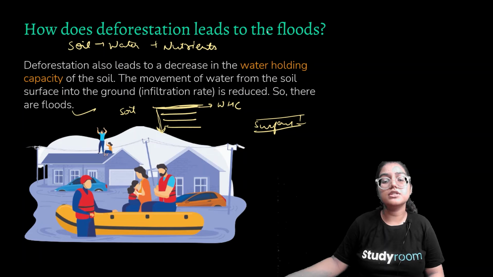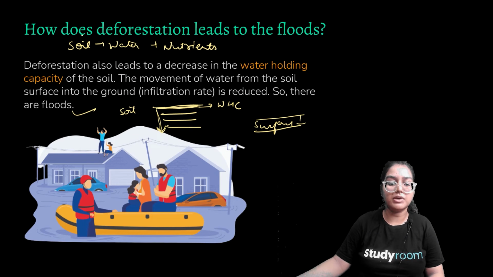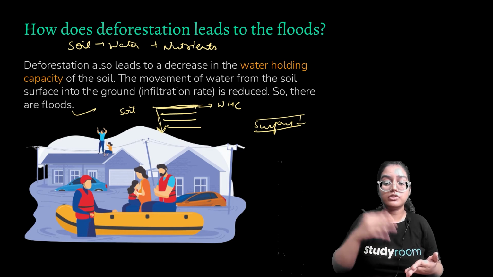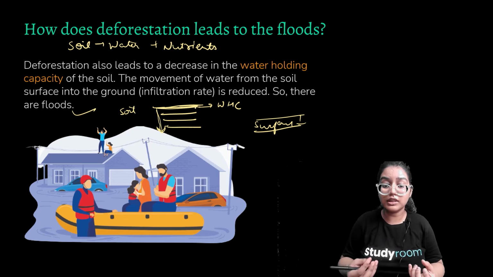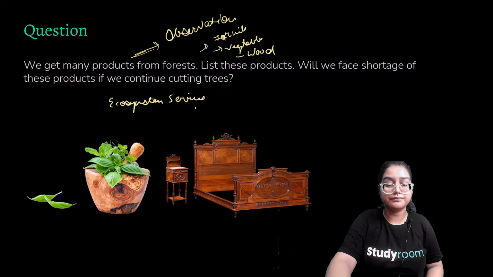How does deforestation lead to floods? We have already discussed it, but we'll discuss it more. Deforestation leads to a decrease in water holding capacity. Try to understand, our soil has many layers. If our topmost layer does not have high water holding capacity, water cannot seep into the lower ground level. The movement of water from the soil into the ground becomes low or very low. So what is a flood? We see a surface covered with water. Water is not going anywhere because the soil is not absorbing it. Hence it leads to flood.